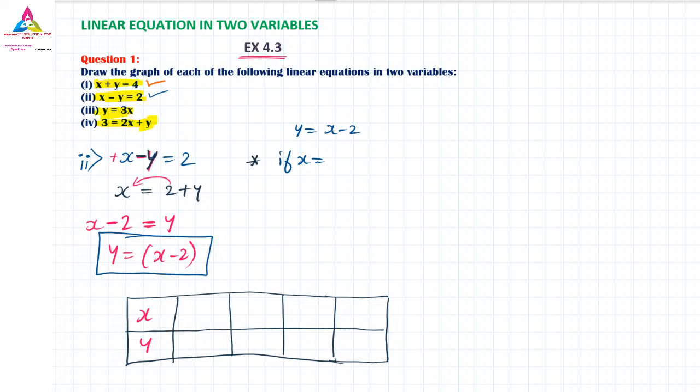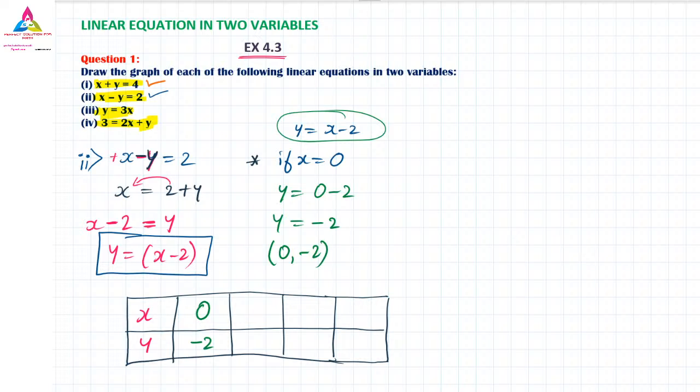First, you can take 1, or you can go with 0 first. x is equal to 0. What is the y value? y is equal to, same equation, x value is 0, minus 2. 0 minus 2, the y value will become how much? Minus 2. So when the x value is 0, the y value is minus 2.